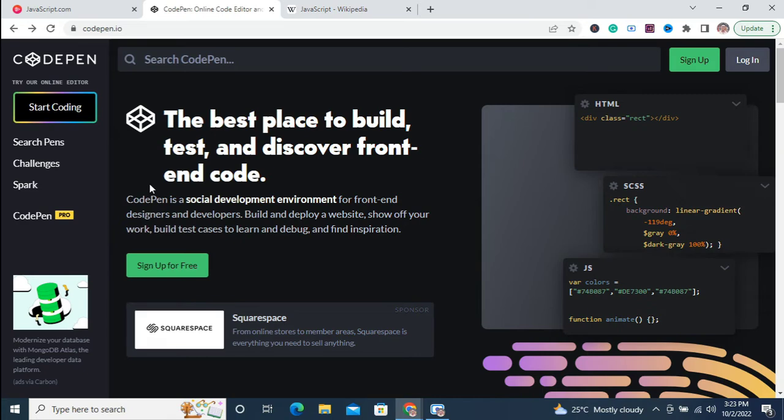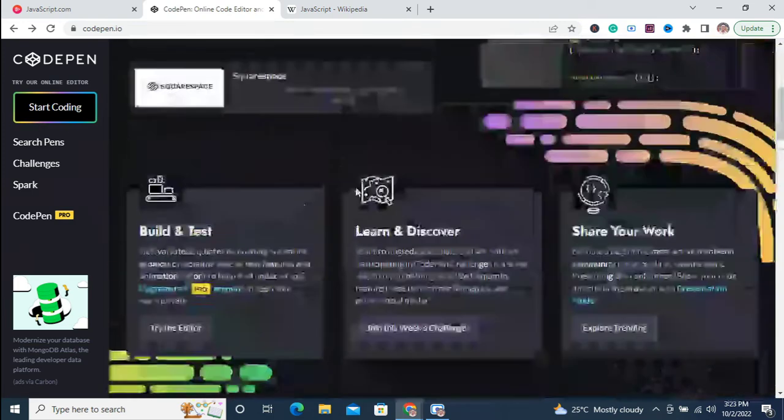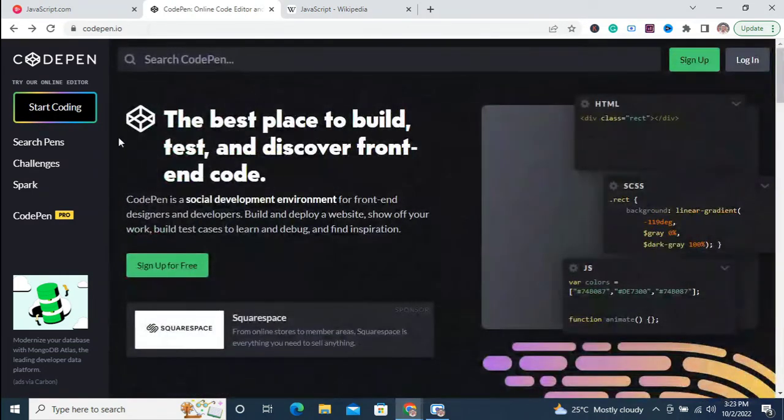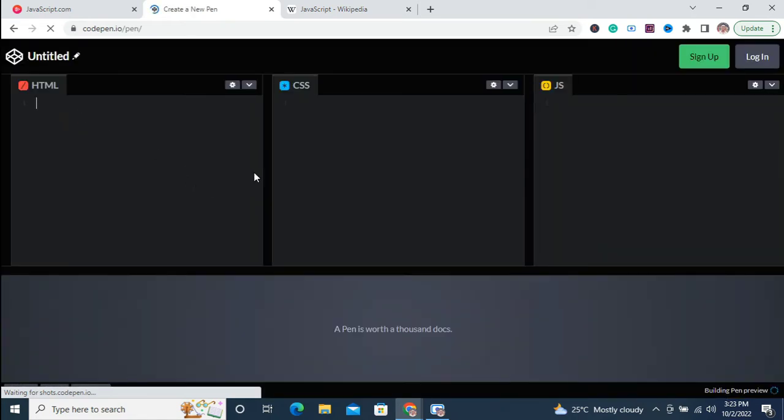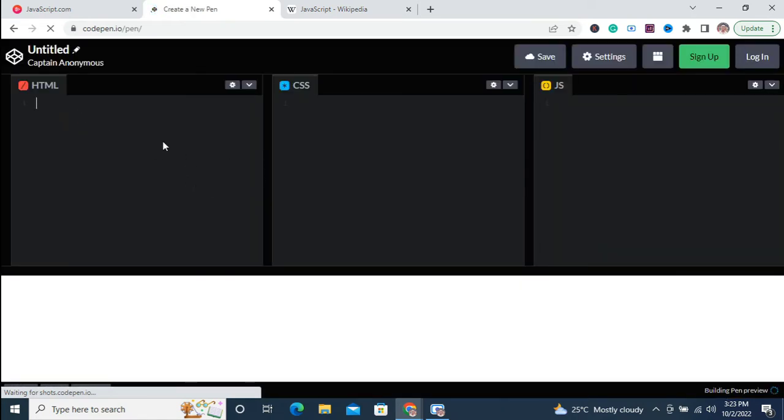So even though you don't have a system close to you, but you feel like, I want to program, I want to do some stuff, you can make use of CodePen. Just go to codepen.io, click on start coding, and you're going to get this interface where we have HTML, CSS, and JavaScript.